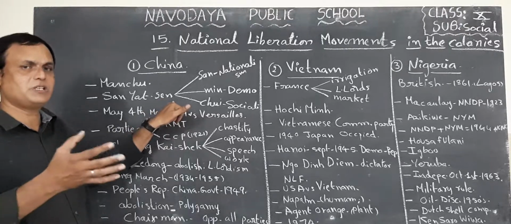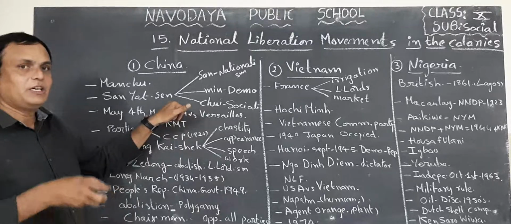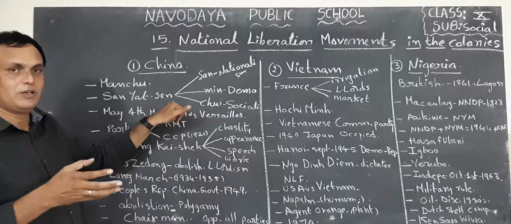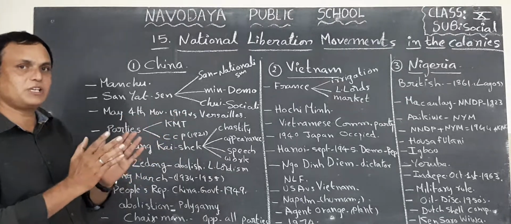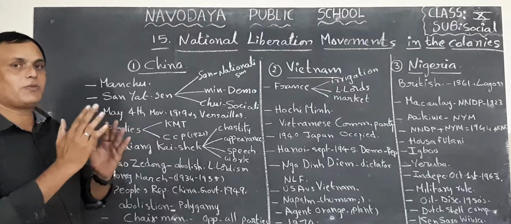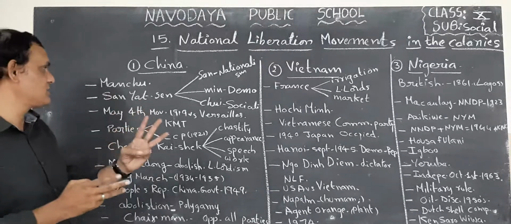Actually, he studied in a missionary Christian school. He studied medicine, but he started a revolution against that dynasty. His main purpose was to dethrone the Manchu dynasty and establish a democratic government in his country. So he proposed three principles.